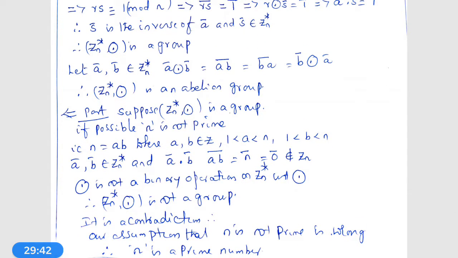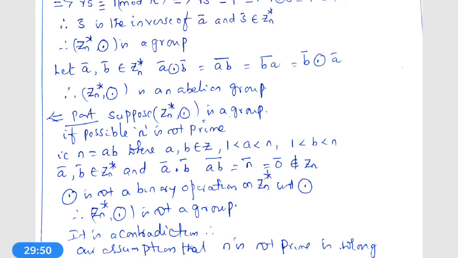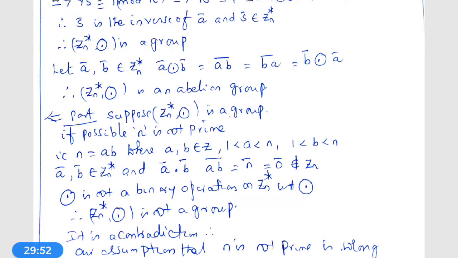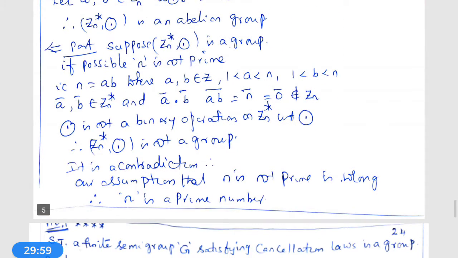Now, let A bar, B bar belong to Zn star. A bar circle dot B bar is equal to AB bar, which is equal to BA bar, which is equal to B bar circle dot A bar. Therefore, Zn star, circle dot is an abelian group.